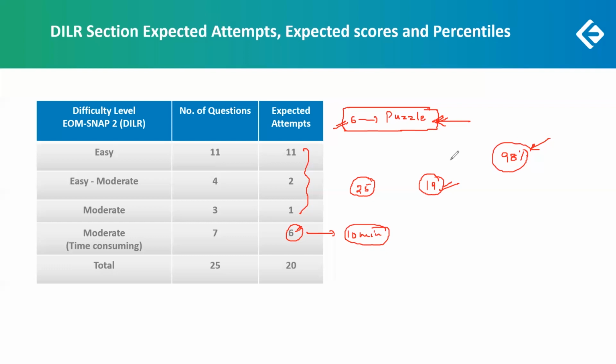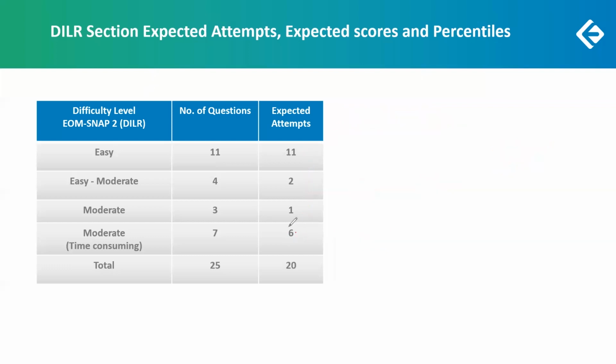So I would say it's better to attempt that puzzle. That's why I've written 6 expected attempts from the moderate time consuming. Basically, if you can attempt 20 questions out of 25, that would be considered a good attempt in this particular paper.